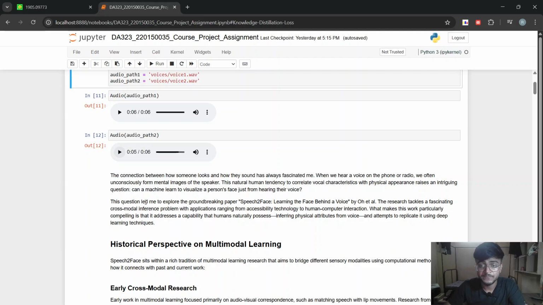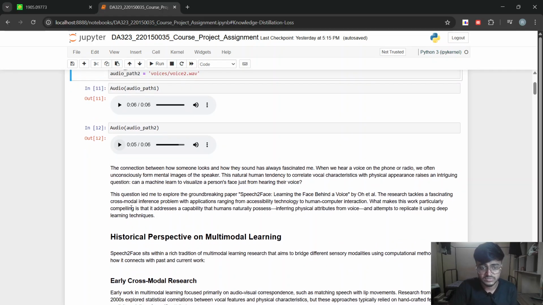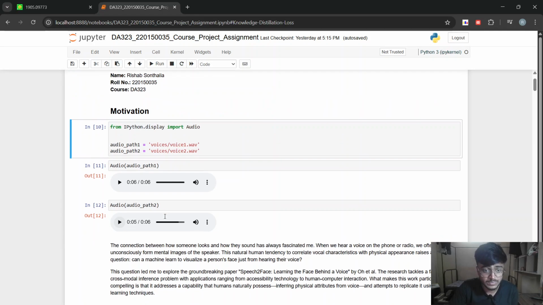Again, listening to this voice, I can infer that the person speaking here is female. She's from India because of her accent, and she's around 40 to 50 years of age. So from the voice we can infer many features, including facial features we may not know, since we're able to reconstruct the face listening to the person's voice. This is the main motivation behind this paper.